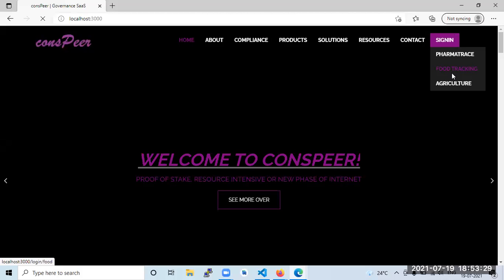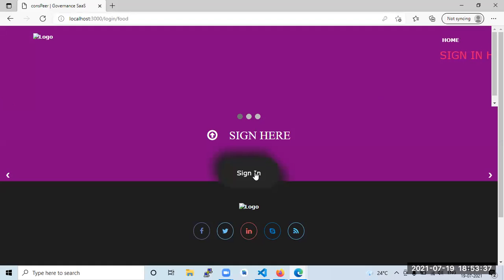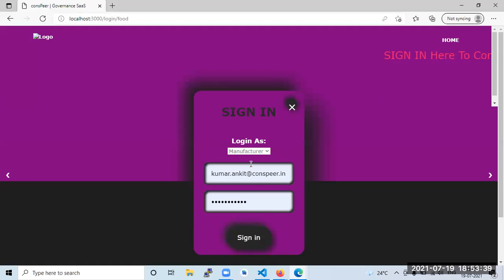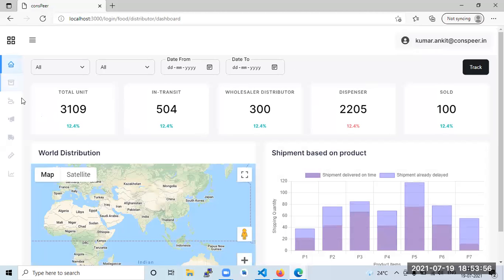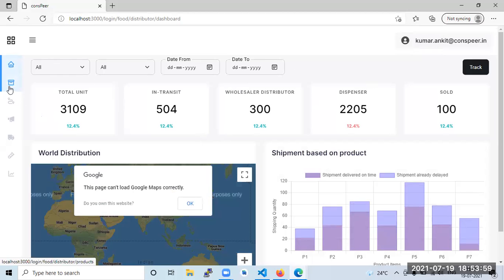Now if I'm moving, I'm going to log in again. So it will be logging in as the distributor. It's manufacturer. I'm taking the distributor, the same Ankit Kumar. So I'm entering into a screen. This is distributor Ankit Kumar also, so everything has the same distributor criteria.